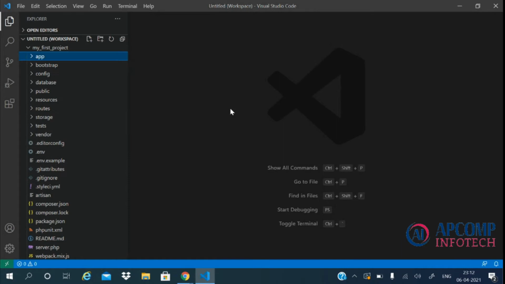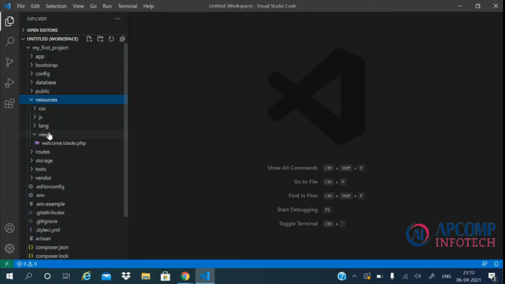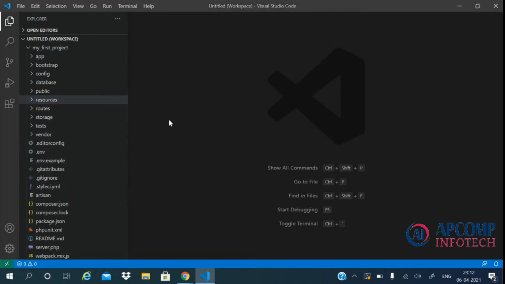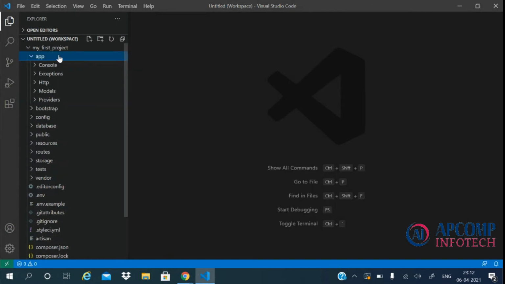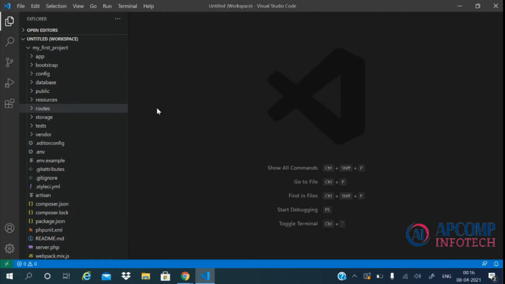Let's get to the V of the MVC framework, which stands for view. So the views in Laravel can be found in the resources/views directory. Within the resources directory, there is a views directory where all our views are stored. And lastly, the C, which stands for controllers. The controllers are stored in the app/Http/Controllers directory.